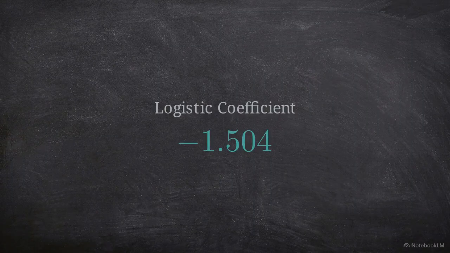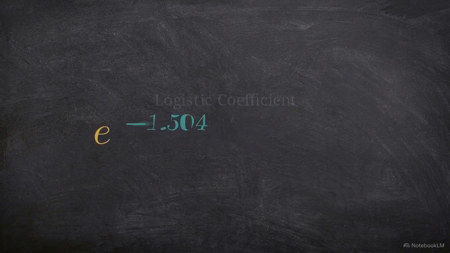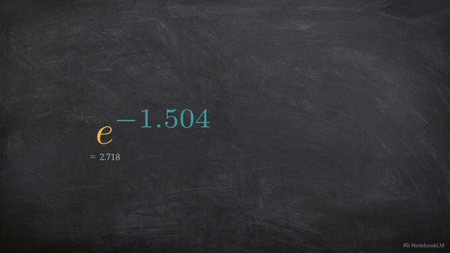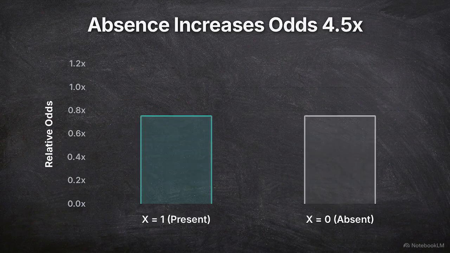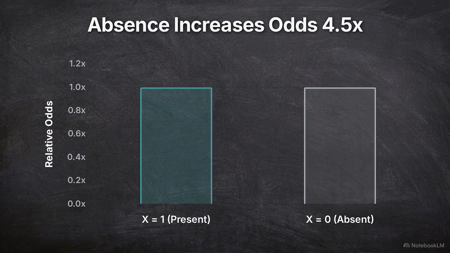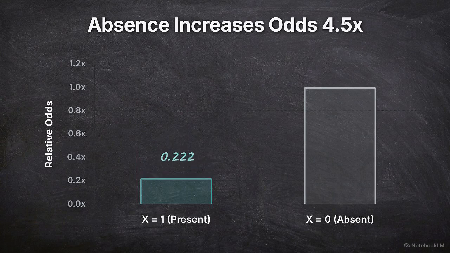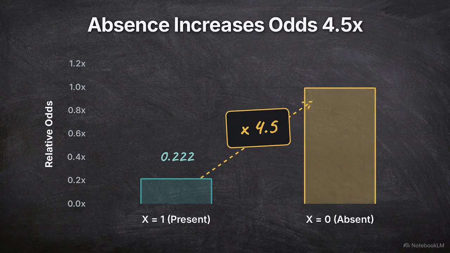The first transformation involves exponentiating the coefficient. By taking the constant e to the power of -1.504, we calculate an odds ratio of 0.222. The odds ratio represents the ratio of the odds of success when variable x is present versus when it is absent. In this model, the odds of an event occurring given x equals 1 is precisely 0.222 times the odds when x equals 0. Expressed inversely, the odds of the event happening when x is 0 are approximately 4.5 times greater than when x is 1.